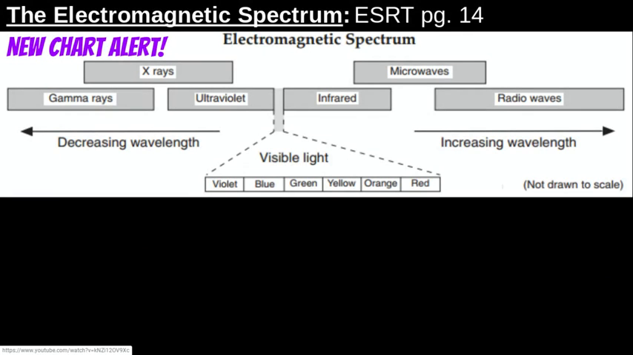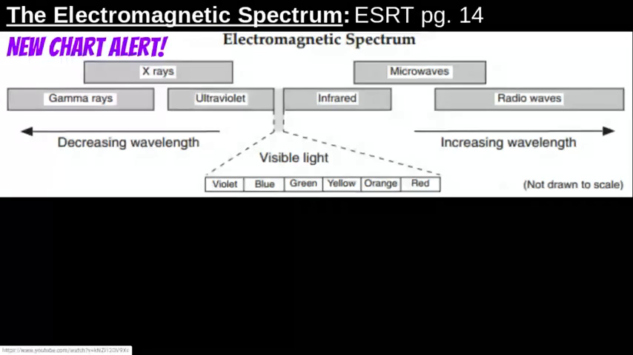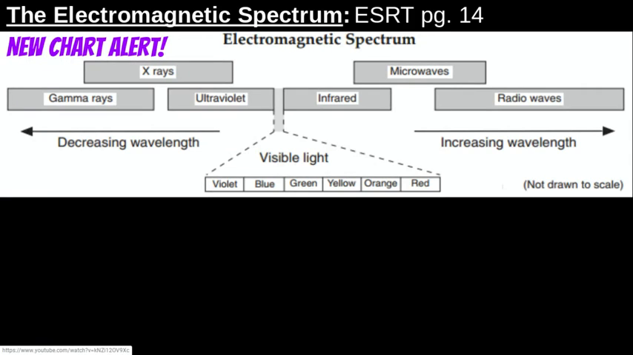All right, moving on. So that brings us to a new chart alert. This is on page 14 of the reference tables. We've already used this page a couple of times within this unit, but we're going to introduce a new chart that's at the bottom of page 14. It's called the electromagnetic spectrum.